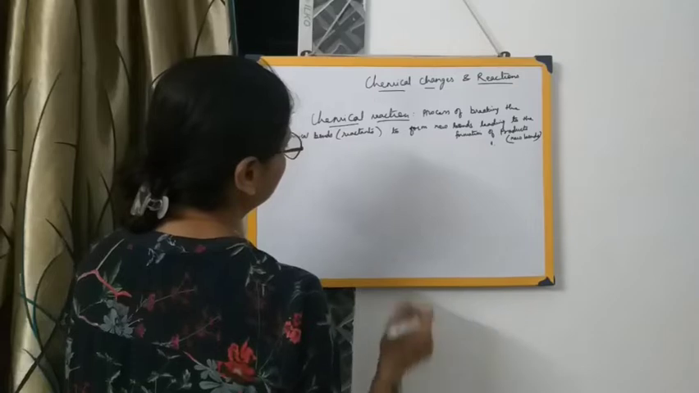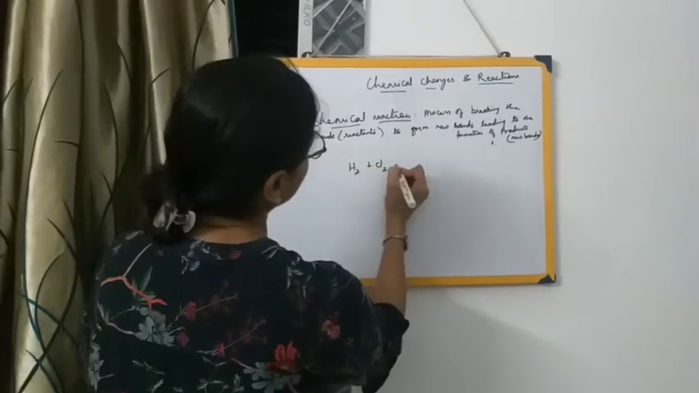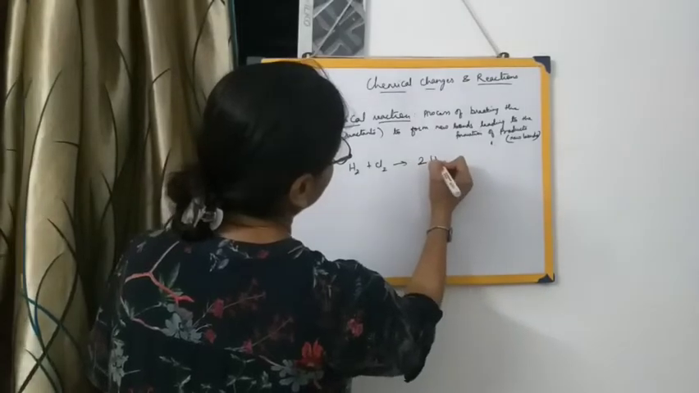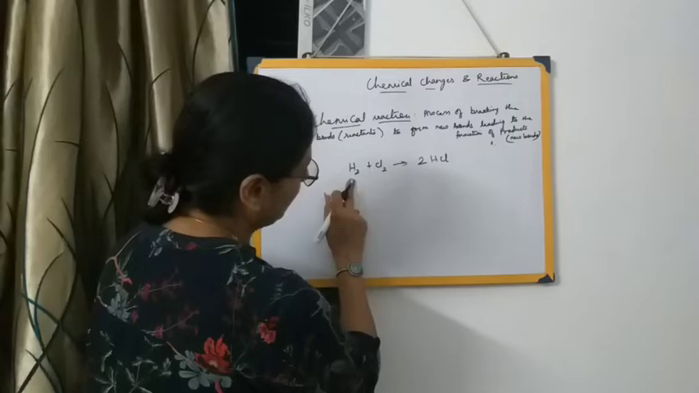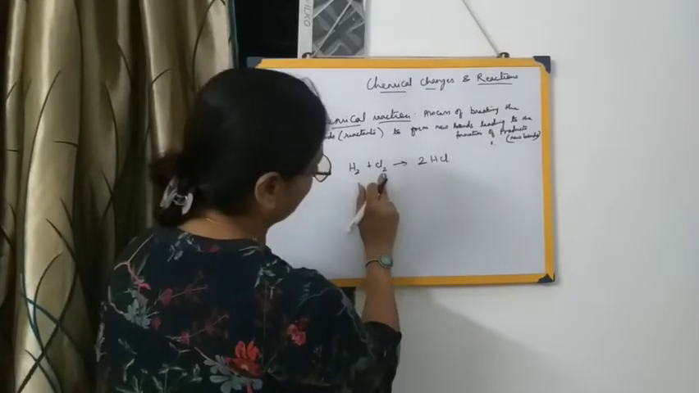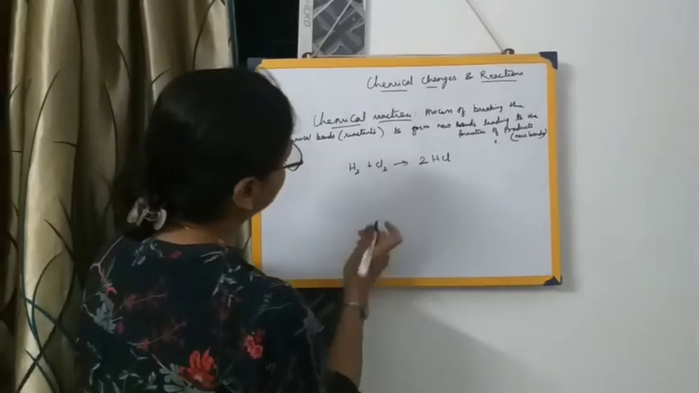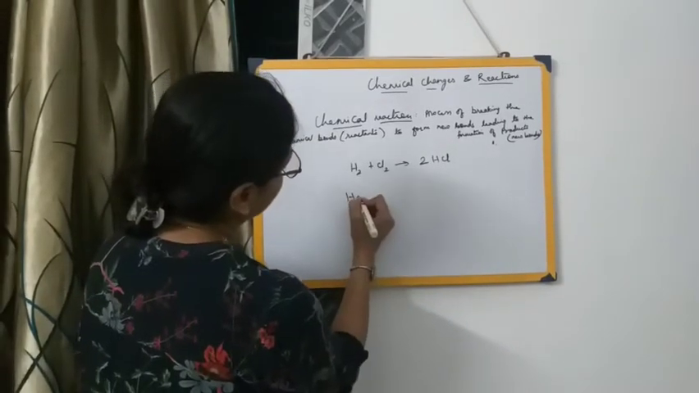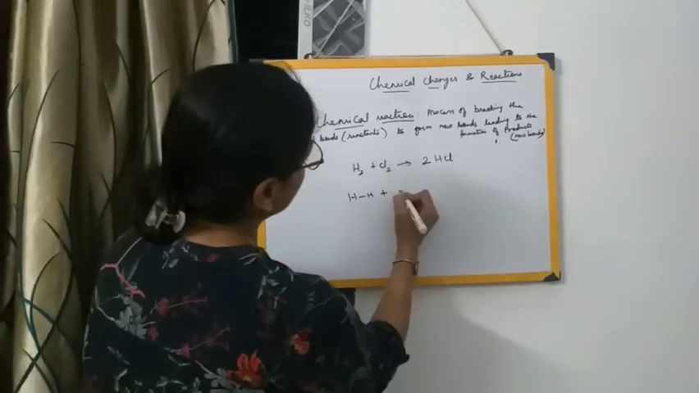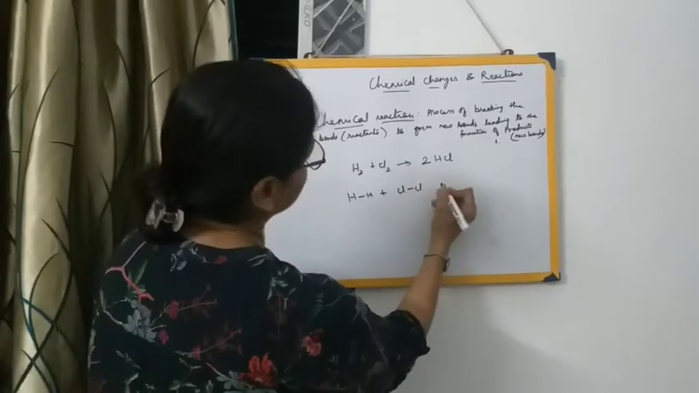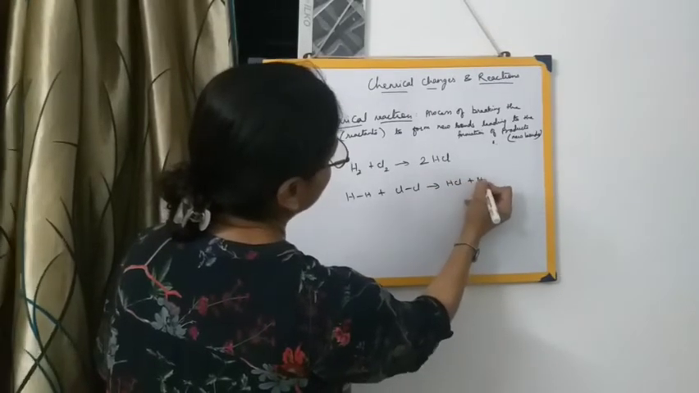That is the reaction between hydrogen and chlorine, that is H2 plus Cl2, leading to the formation of 2HCl. That is, one molecule of hydrogen reacts with one molecule of chlorine, leading to the formation of two molecules of hydrogen chloride. So what is happening? This hydrogen has two hydrogen atoms, and in this case also there are two chlorine atoms, and here also HCl plus HCl.